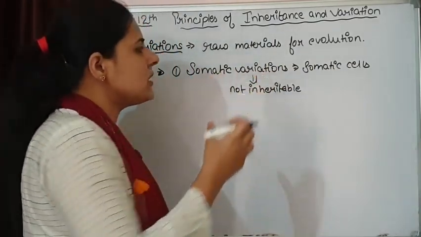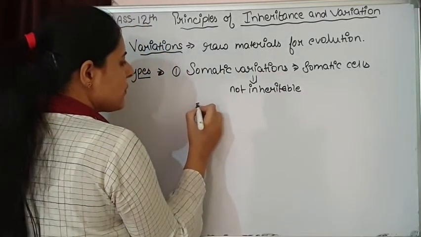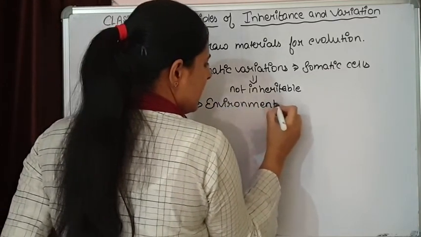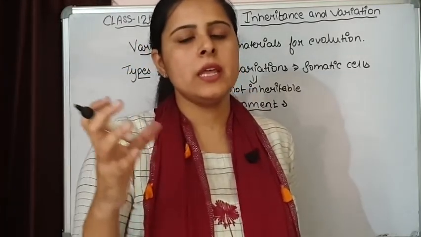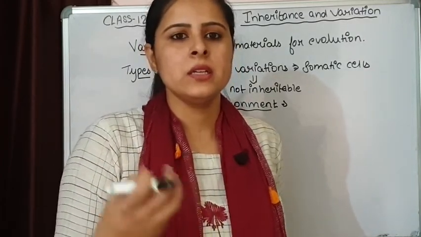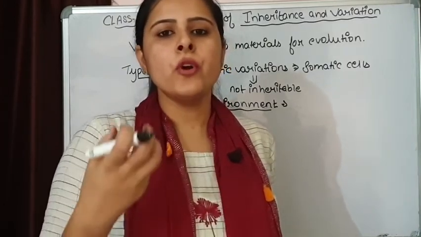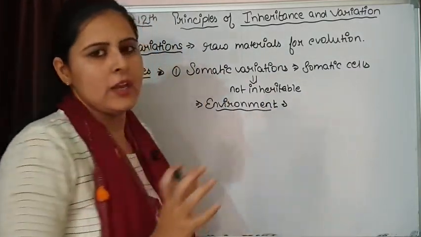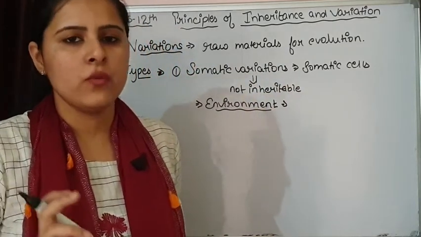The reasons for these somatic variations can be the environment in which the individual is surviving. In environment, we include everything with which the individual comes in contact. It can be light, the lifestyle the individual has, shelter, home, food, nourishment he is taking, everything comes in the environment. So environment plays a major role in the process of variations.